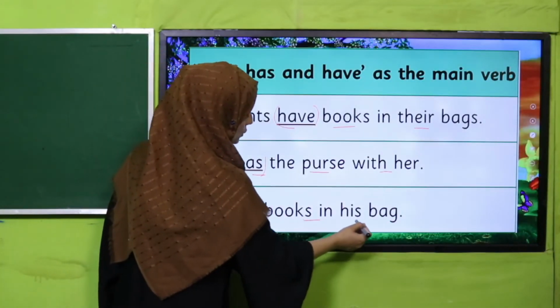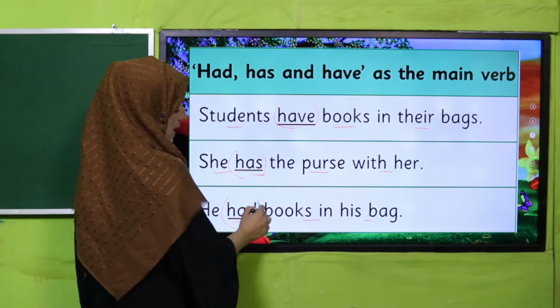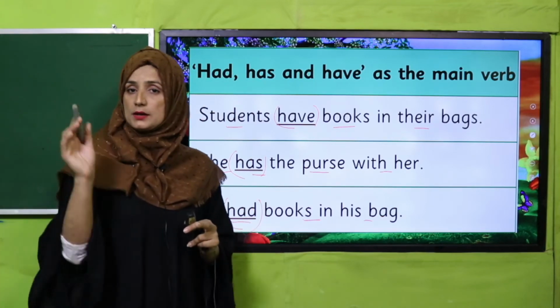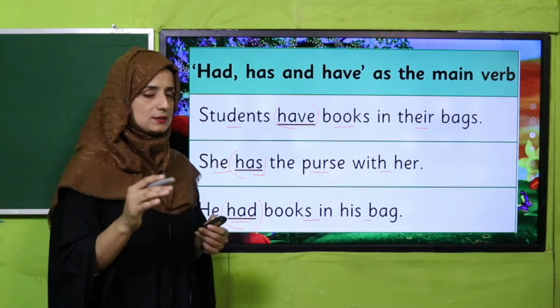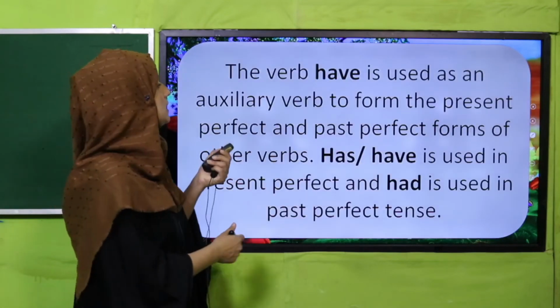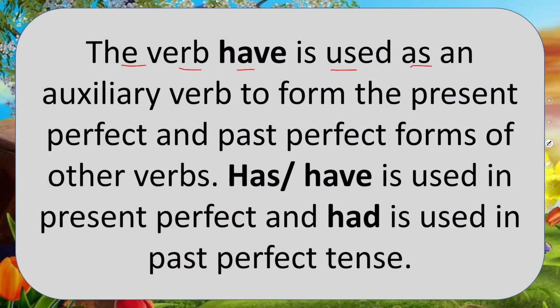He had books in his bag. Now had is being used, he had, not have. Okay, it is showing past time and that time has gone. Next, see, the verb have is used as an auxiliary verb to form the present perfect and past perfect forms of other verbs. Has, have is used in present perfect and had is used in past perfect tense.